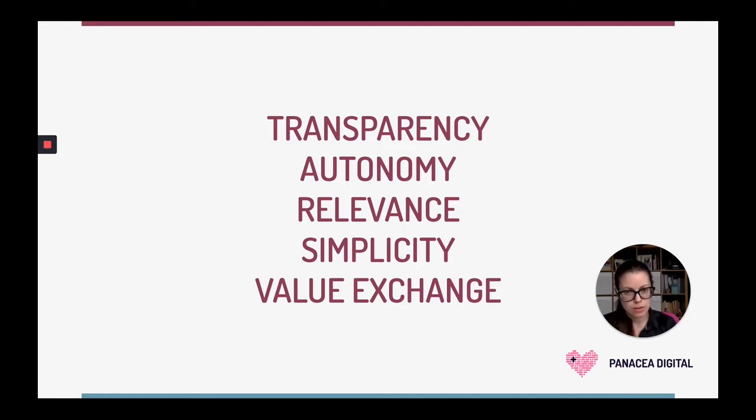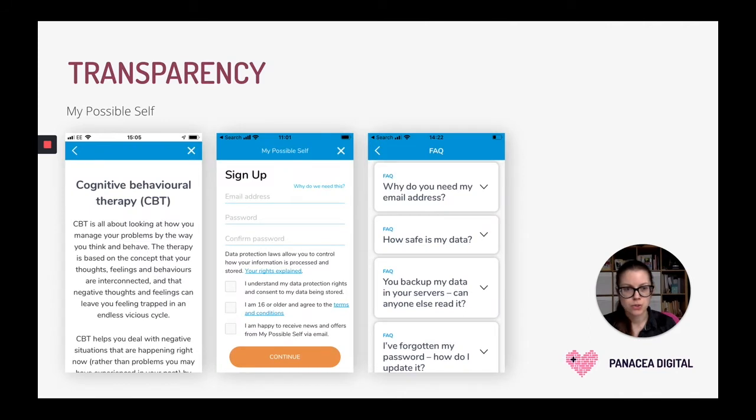Let's talk about the first principle, which is transparency. This principle is all about creating trust and credibility. For people to use your product, they have to trust it. And that means basically 2 things. They have to trust that their health information is safe within your product, and they also have to trust that the health recommendations that they receive from the app are credible and trustworthy. The best way to do it is really just through transparency.